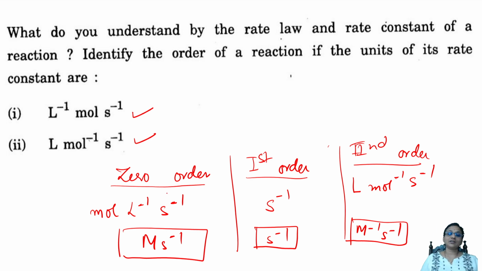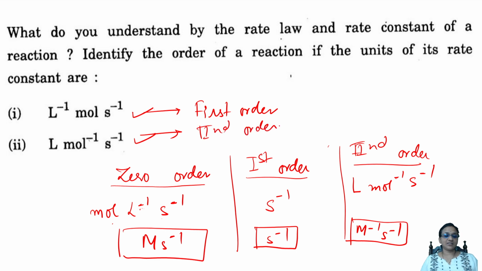Easy? Sure. So what is this now? For this particular thing, if we see, where is L inverse, mole inverse? L inverse is here. Mole second inverse. So is it not your first order reaction? It is a first order reaction. Second thing, L is positive sign, mole is negative sign, which is a second order reaction. Okay, easy.